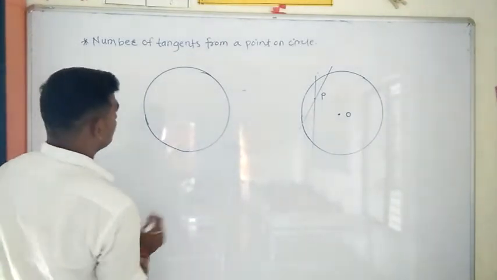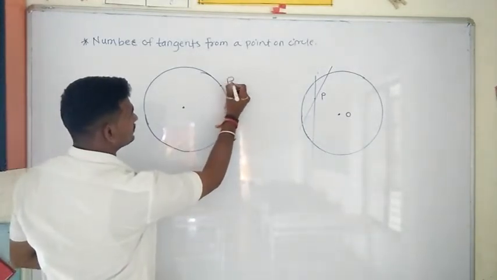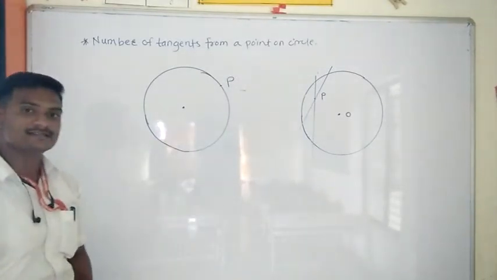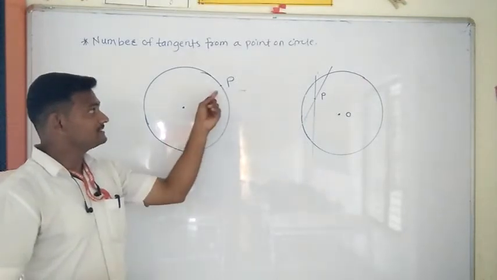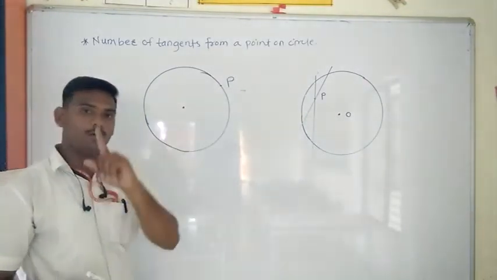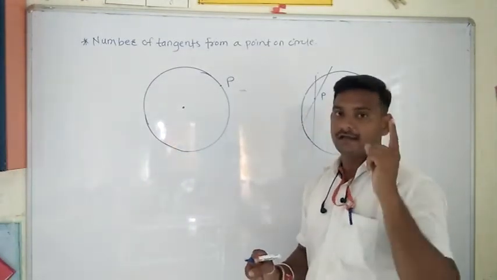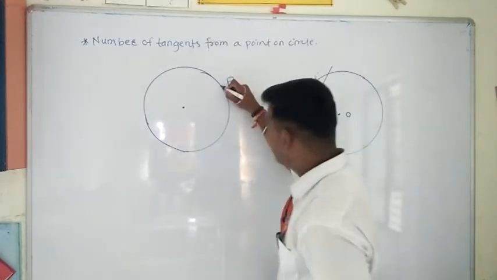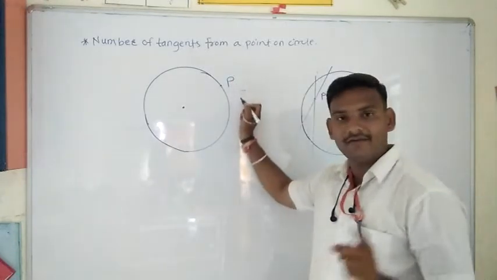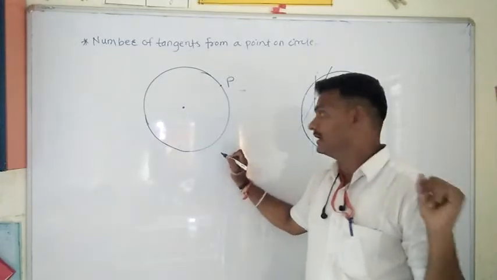Suppose the point P is on the circle. We have seen in yesterday's class, if the point P is on the circle, then from that one point only one tangent can be drawn. If the point is lying on the circle, then we can draw only one tangent. We have seen this in the last class.